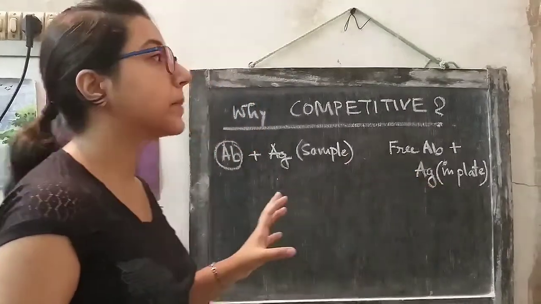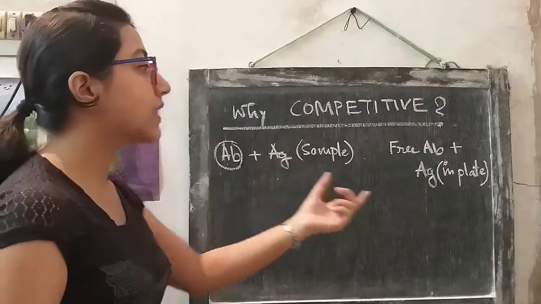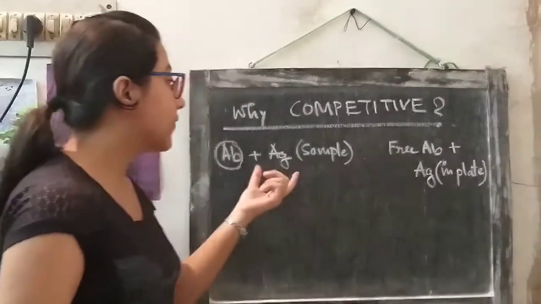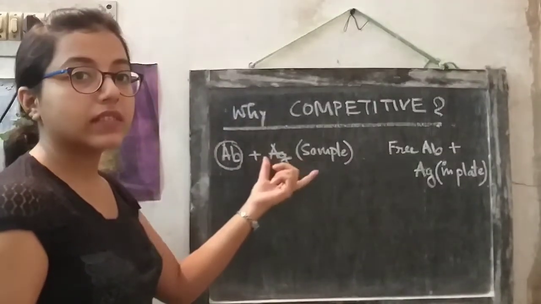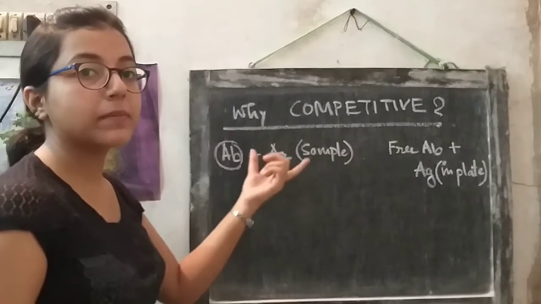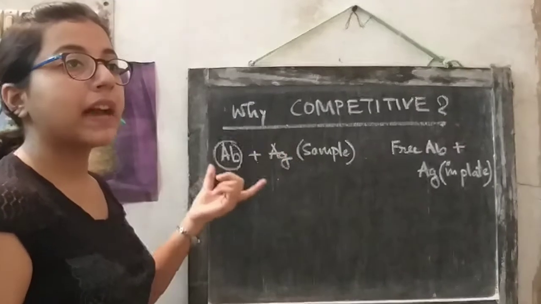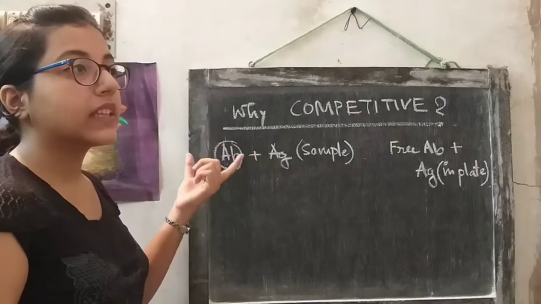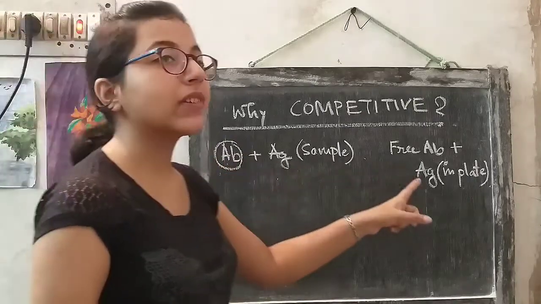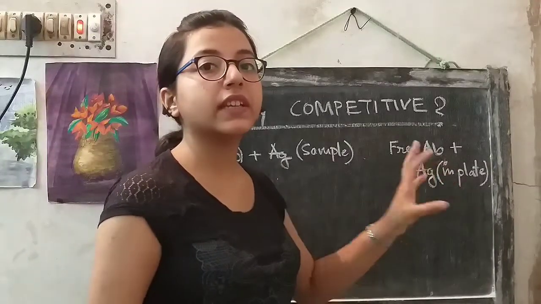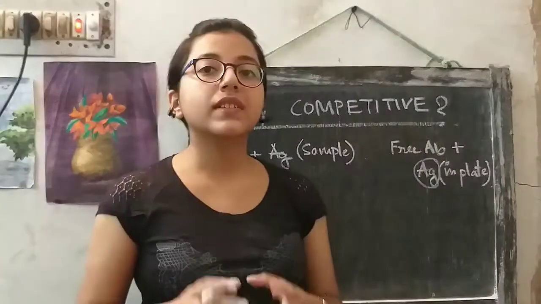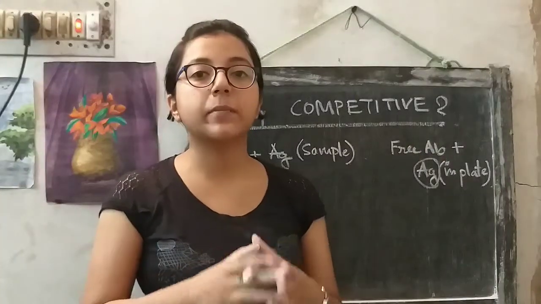So here is the competition. The competition is between this antigen and this antigen. So if the antigen present in the sample binds more with the antibody, then less antibody will be available to bind to the antigen in the microtiter plate. So this is the reason why the name of the technique is competitive ELISA.